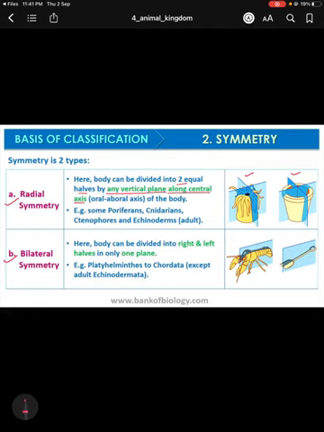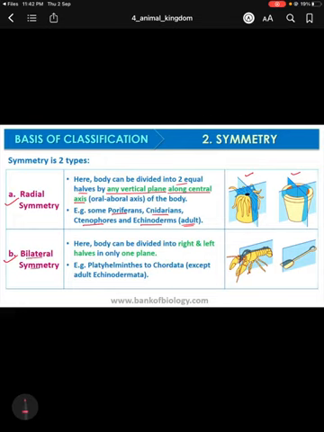So this type of symmetry is called radial symmetry, and it can be found in poriferans, cnidarians, ctenophorans and echinoderms in the adult condition, because in the larval condition echinoderms are not radially symmetrical.